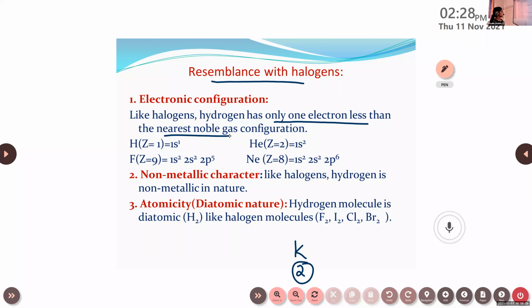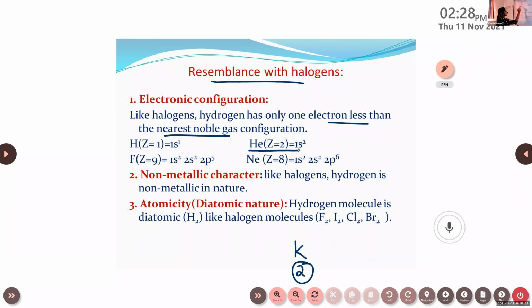It is 1s2. This is an exception. Leave this one. That means it can be compared with the noble gas. In the case of noble gas, that is 1s2. So in the case of hydrogen, one electron is needed to reach the electronic configuration of helium. Similarly, we can compare fluorine with neon. In the case of fluorine, one more electron is needed to reach the electronic configuration of neon.